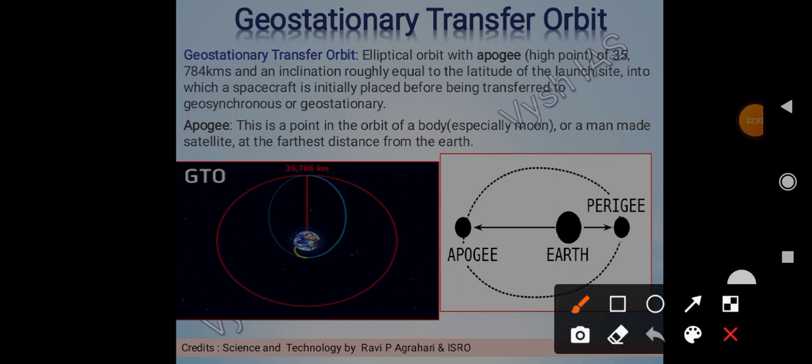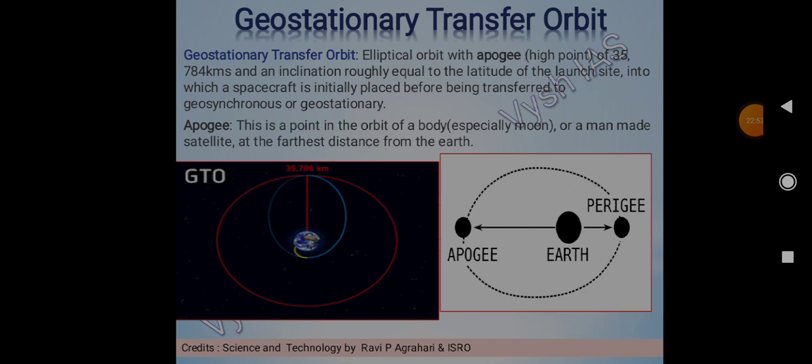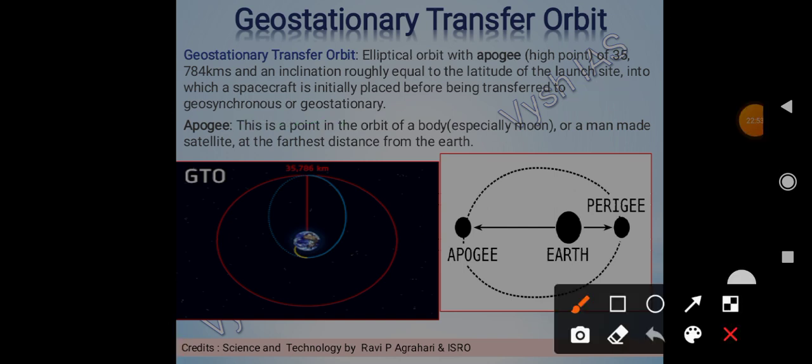Here they are saying it is the elliptical orbit with apogee at 35,784 kilometers from the earth, and inclination roughly equal to the latitude of the launch site, into which a spacecraft is initially placed before being transferred to geosynchronous or geostationary orbit.